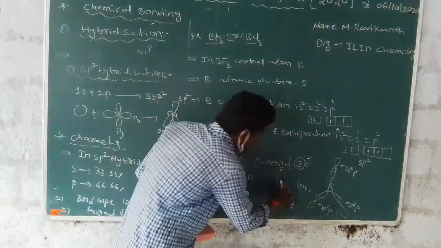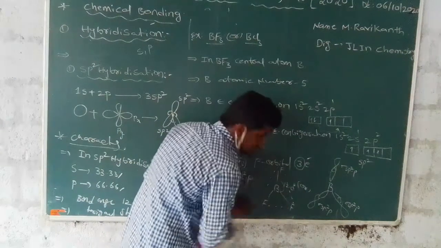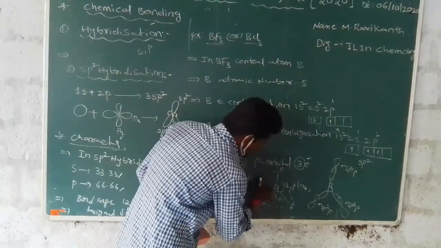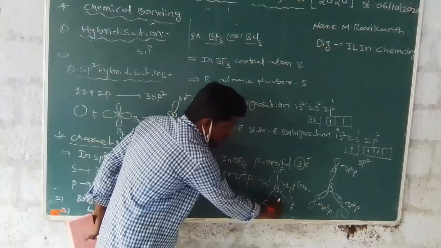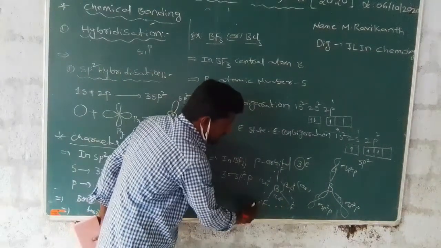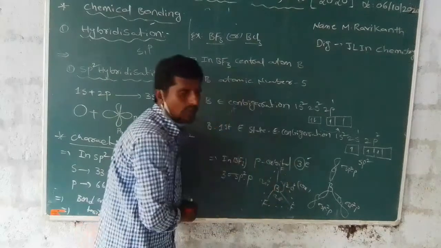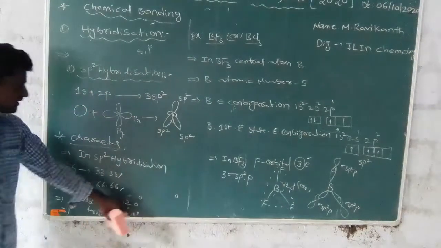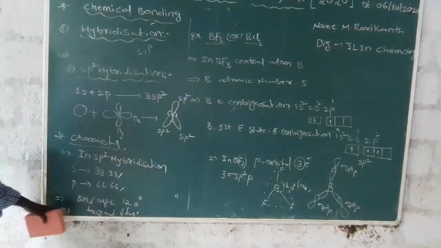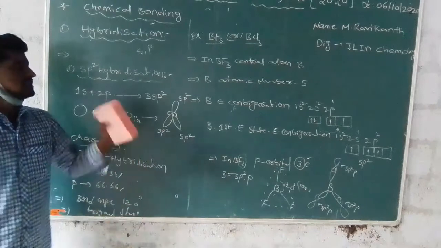The bond angle is 120 degrees. In this structure, each bond angle is 120 degrees. Totally, in this structure the bond angle is 120 degrees. Next one, the structure is trigonal.